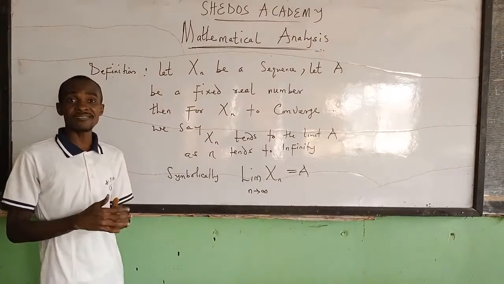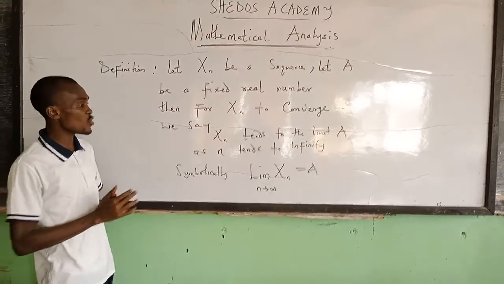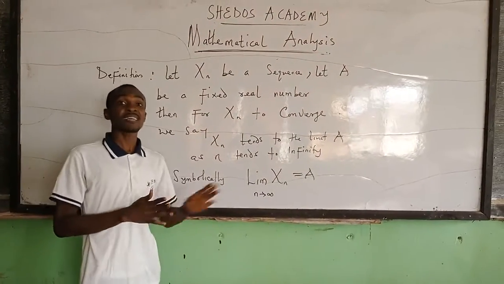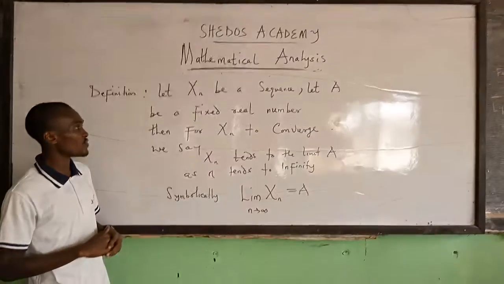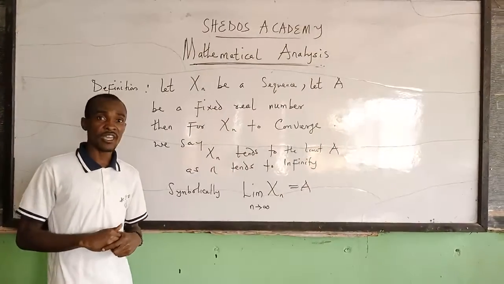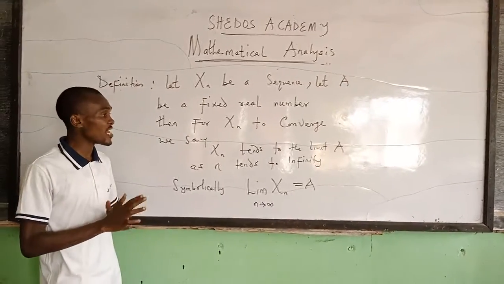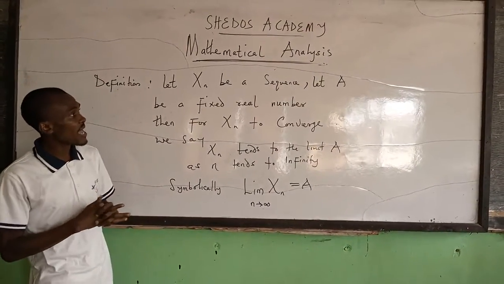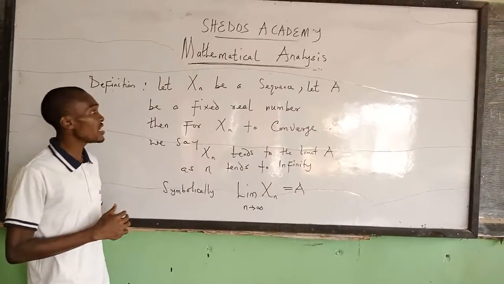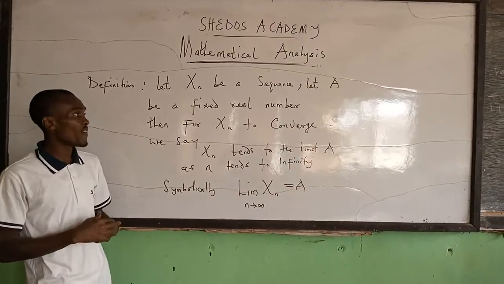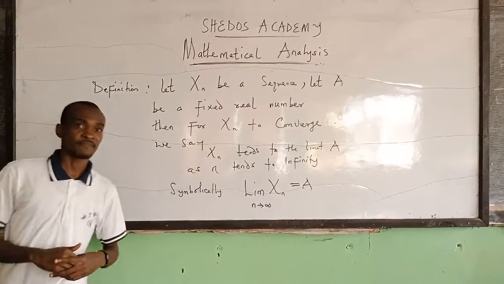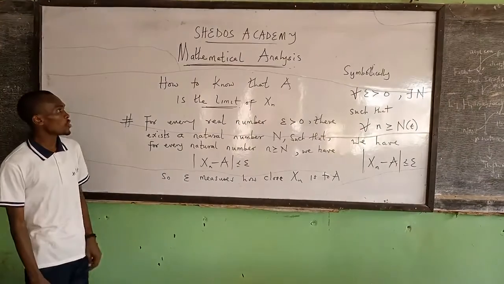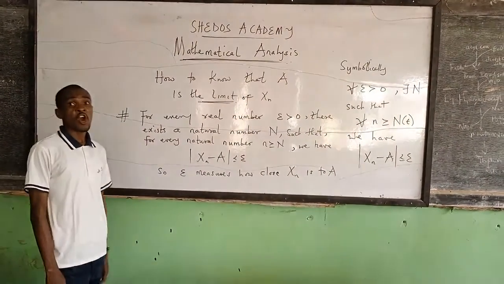So a convergent sequence is a sequence whose limit is defined. That is the basic idea of the convergence of a sequence. The concept of limit is the basis for defining the convergence of a sequence. So we'll continue on the convergence of sequences.